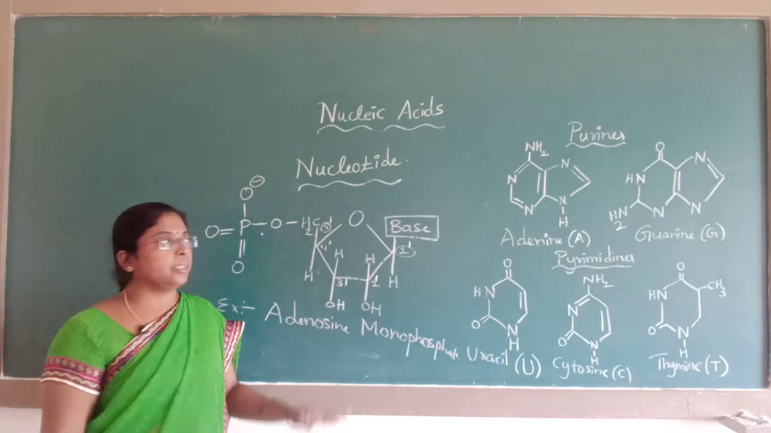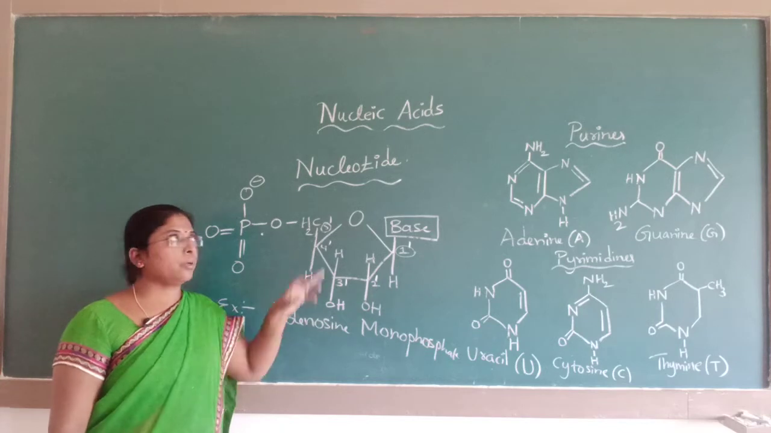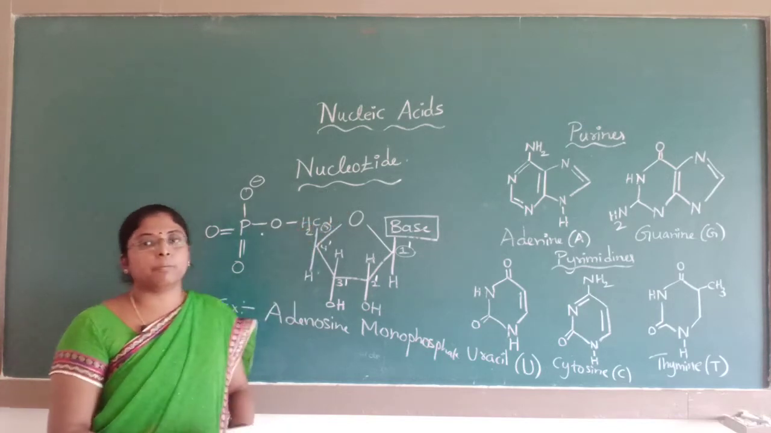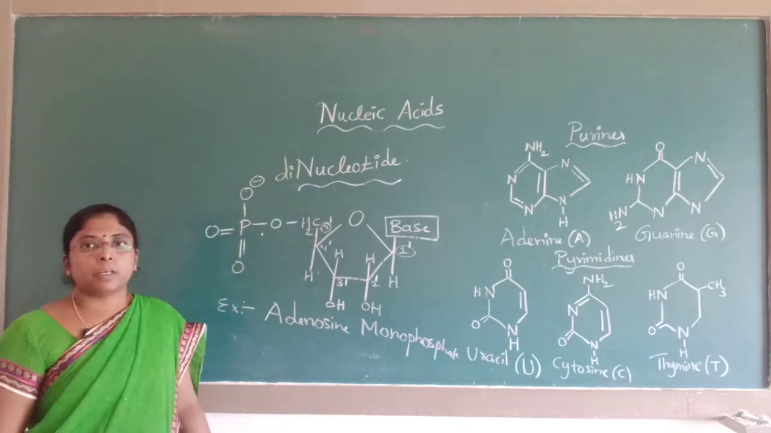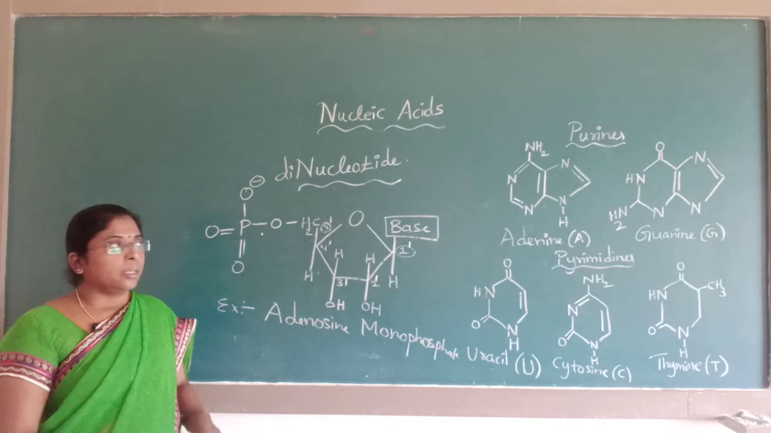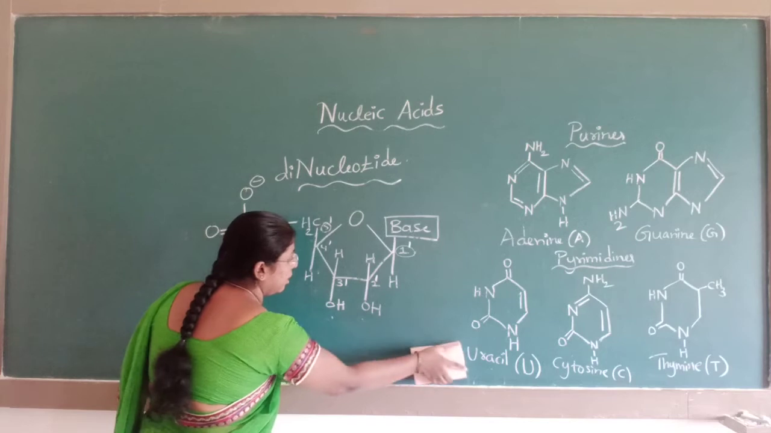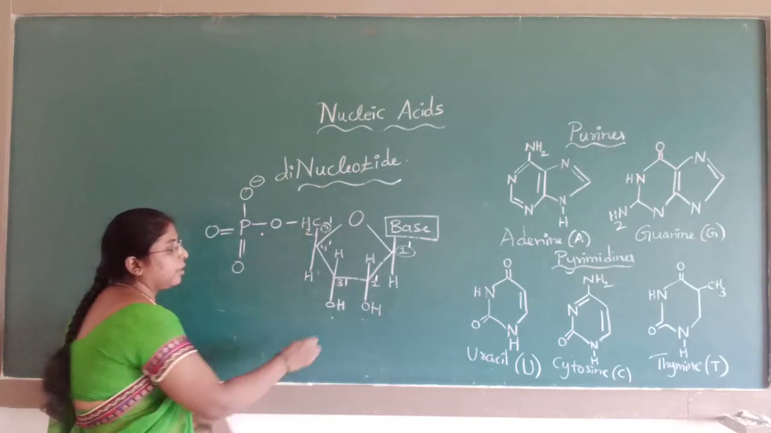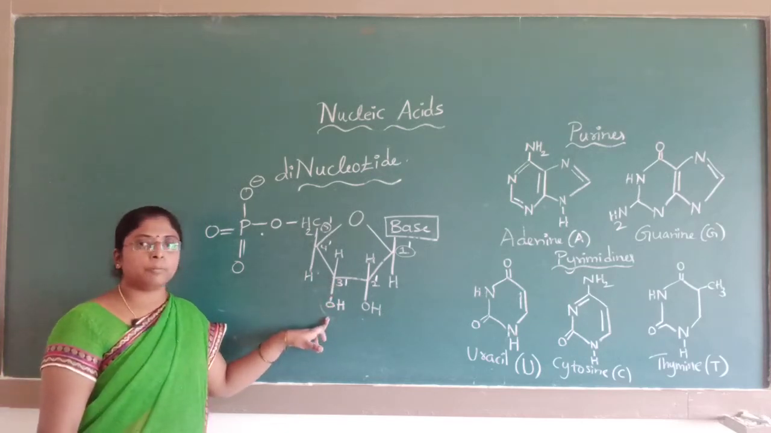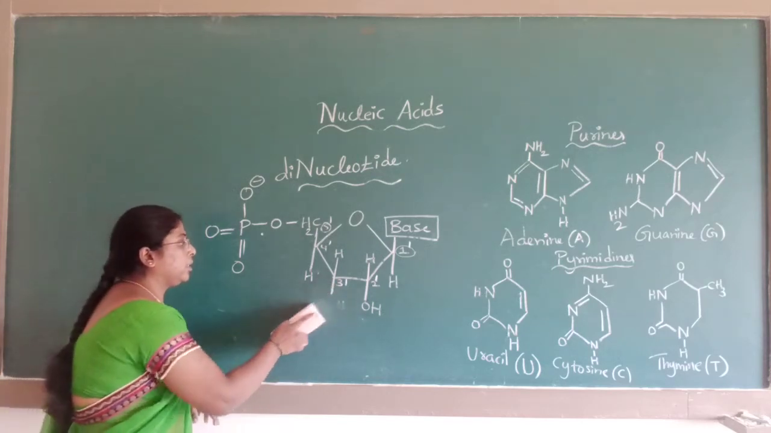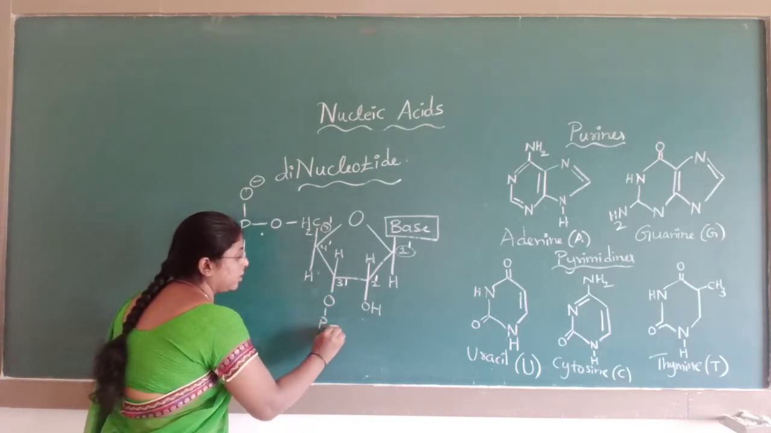Each nucleic acid has n number of nucleotides. If two nucleotides combine together, they will form a dinucleotide. In a dinucleotide, there are phosphoester linkages at the 5' carbon atom, as well as a linkage at 3'. The hydroxyl group present at the 3' position will form a phosphoester linkage.